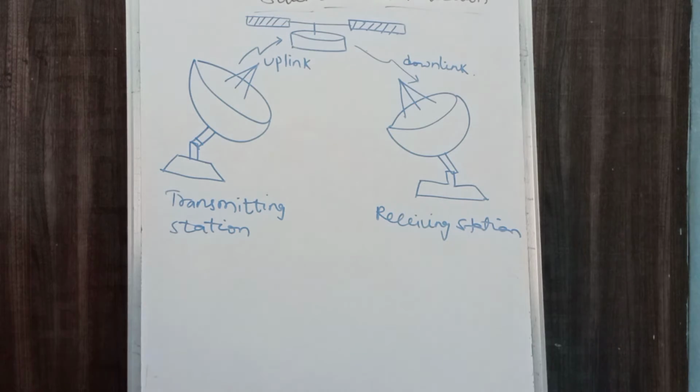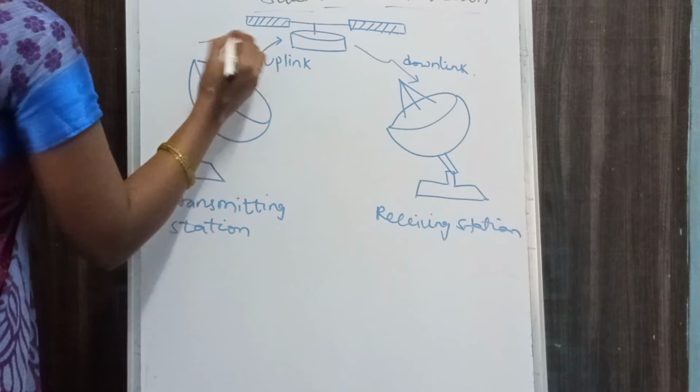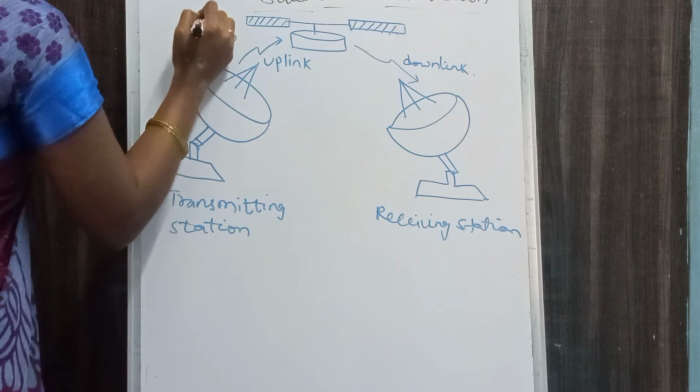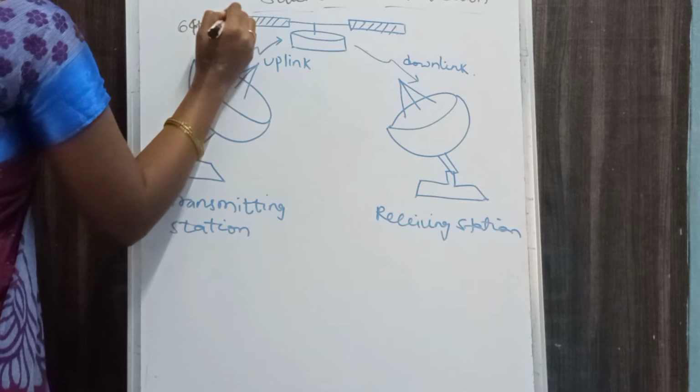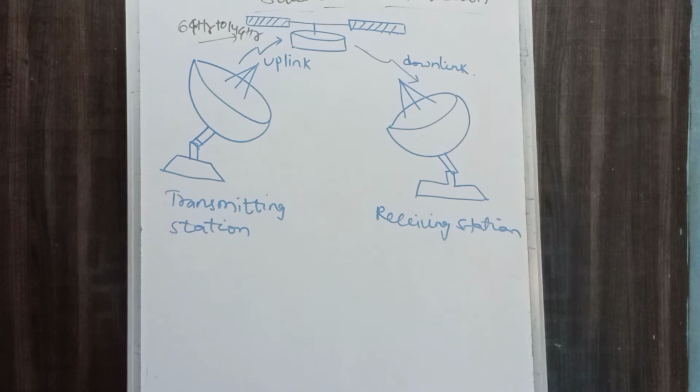In this satellite communication system, you can transfer the signals at 6 gigahertz to 14 gigahertz. That means it's very high speed data you can transfer using the satellites.